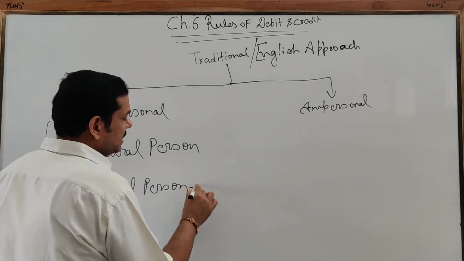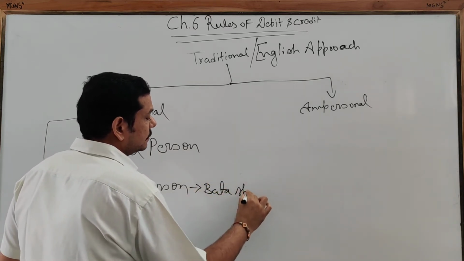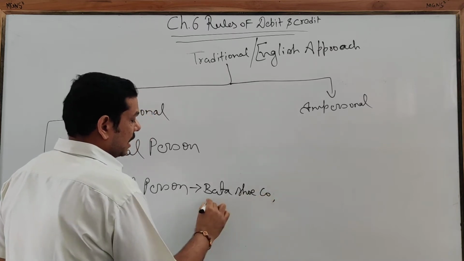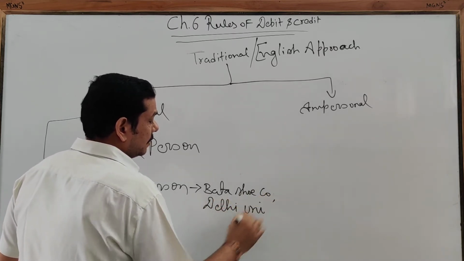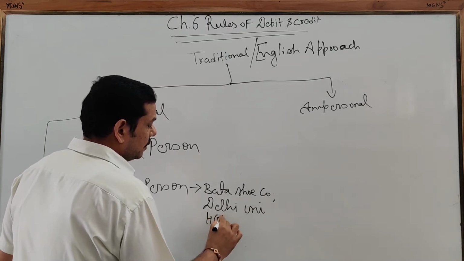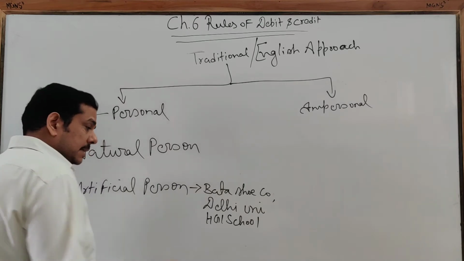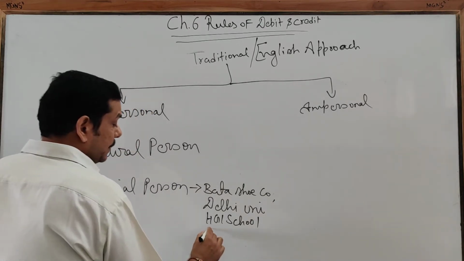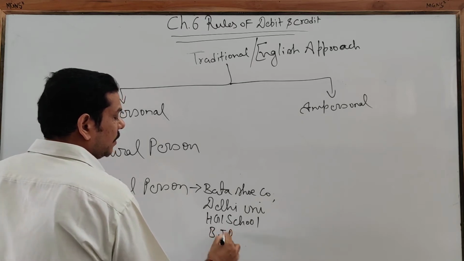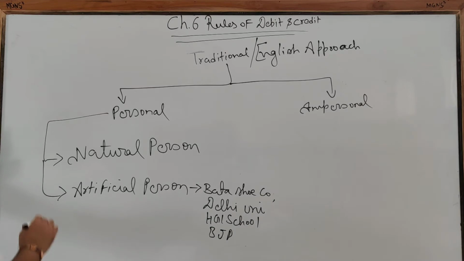Okay? Examples are Bata Shoe Company, Delhi University, HGI School. You deposit fees in the school, so HGI School is an artificial person. Any political party like BJP or Congress, or whoever is running an account, they are called artificial persons.